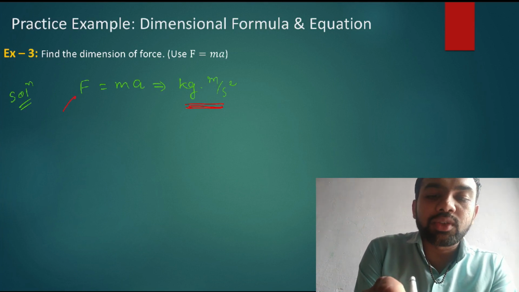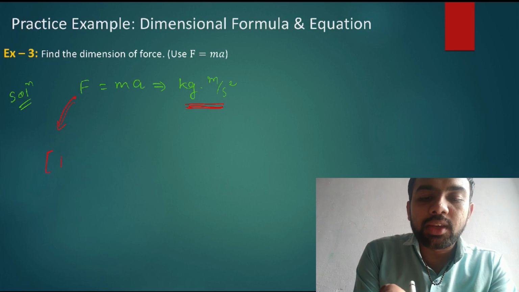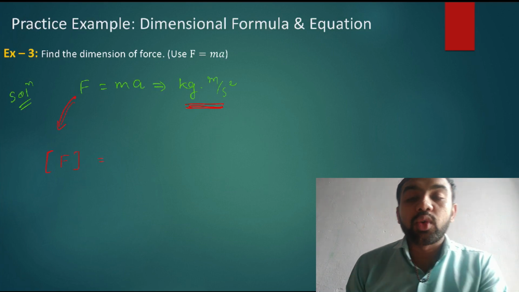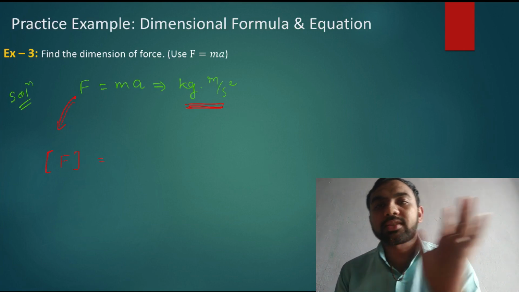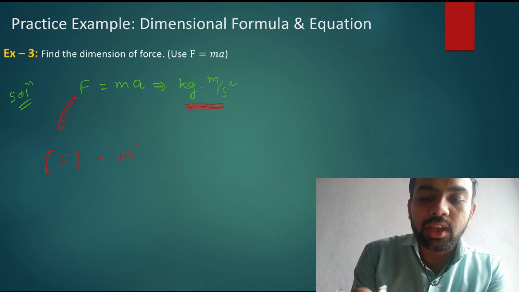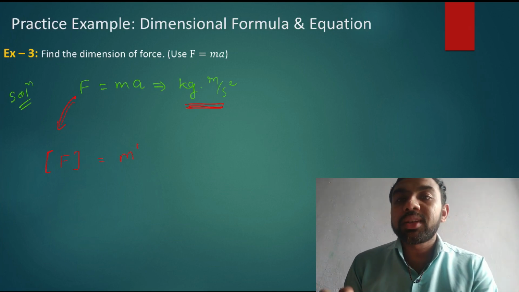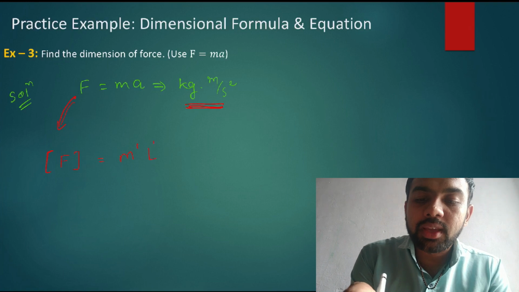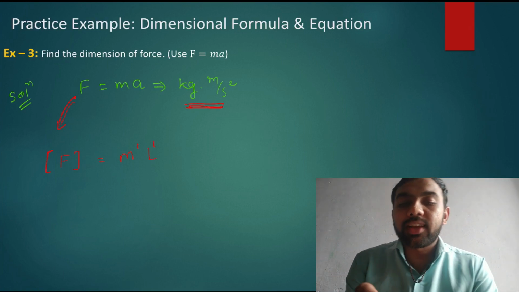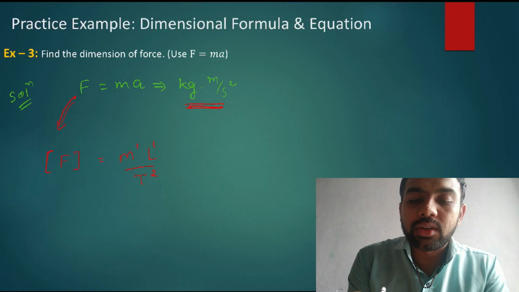Let's write the dimension of force. Kg is the unit for mass, so kg is replaced by capital M to the power 1. Meter means length, which is replaced by capital L, and second square is replaced by T2.